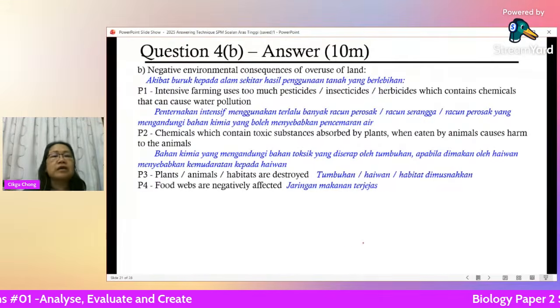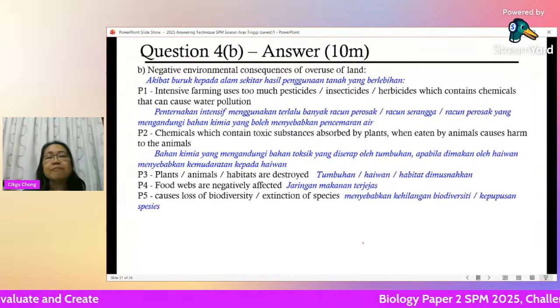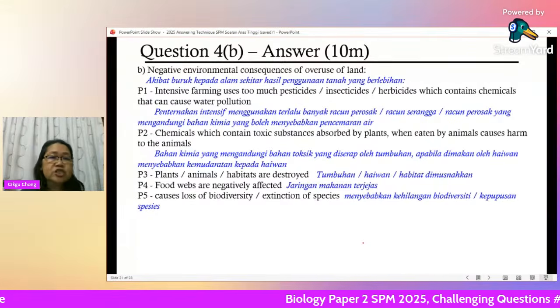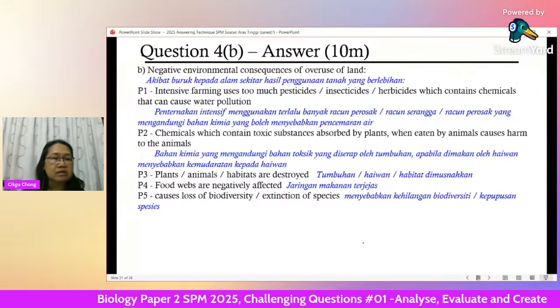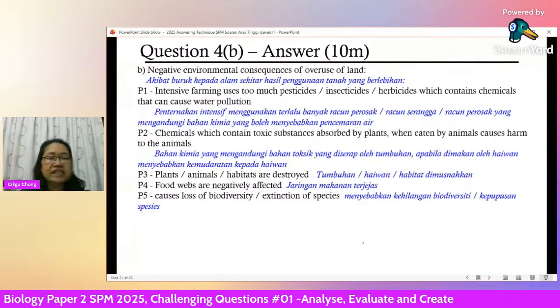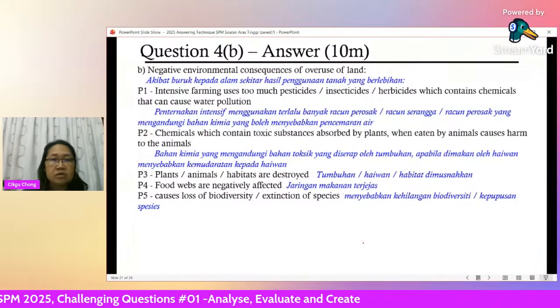It causes loss of biodiversity or extinction of any particular species. When they all die off, that's it. There is no next generation of this animal or species.